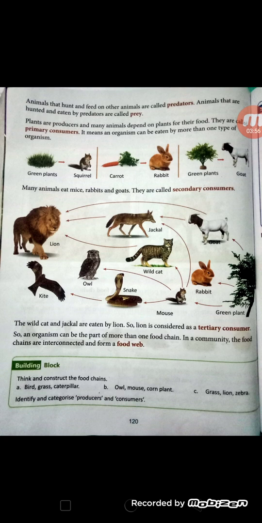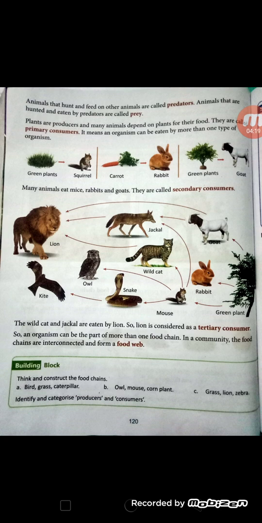Okay, beta. First, predators: the animals that hunt and feed on other animals are called predators, and the animals that are hunted and eaten by predators are called prey. Very good, beta.